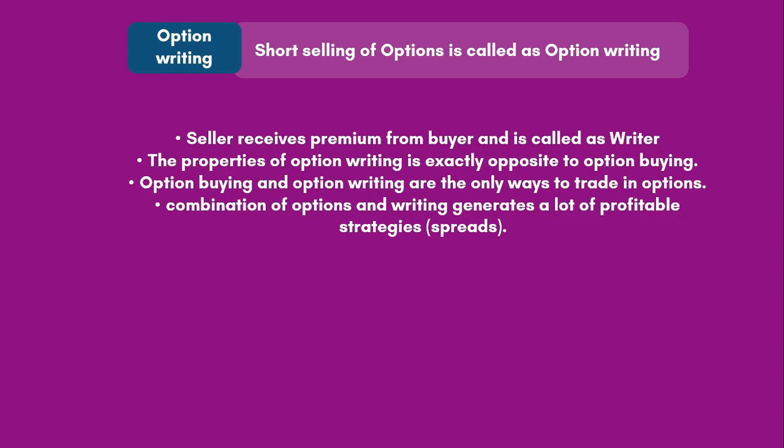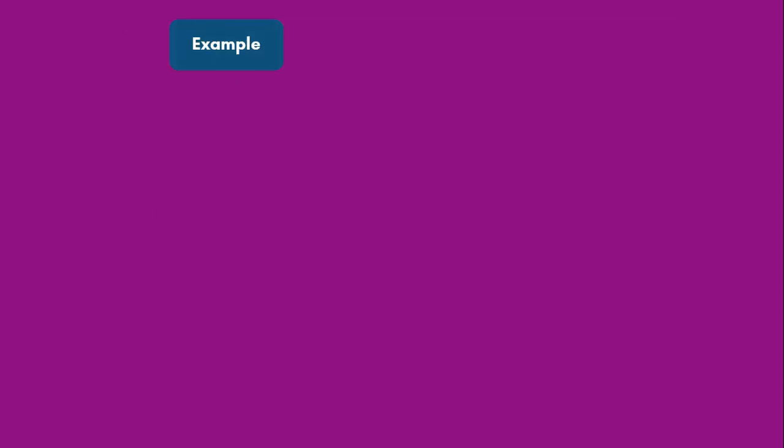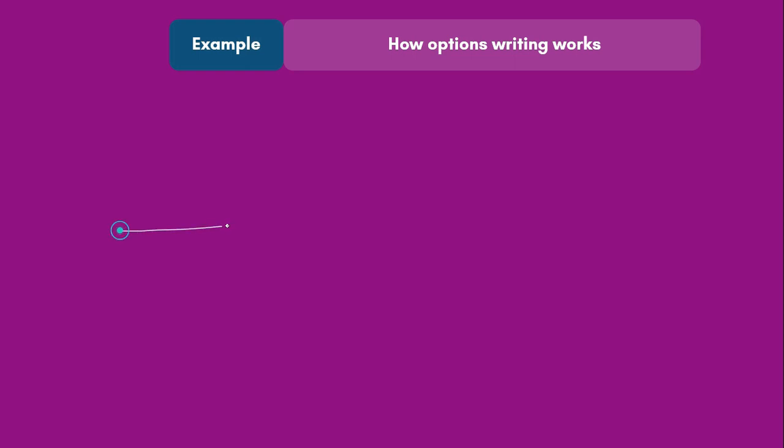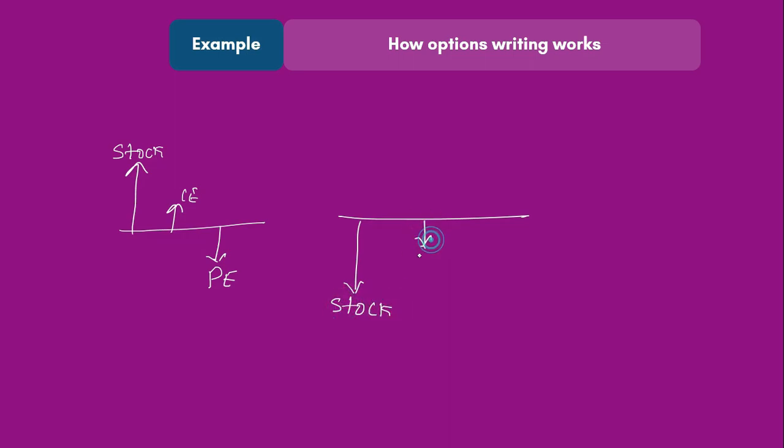So let me give you an example of how option writing works. In the previous lessons we have learned that if a particular scrip, let us say a stock or an index, goes up, the corresponding call goes up and the corresponding put goes down. Also we learned that if the stock goes down, the corresponding call goes down and put goes up. Now in the previous lessons, what we spoke about was if a stock goes up, that is if the stock is bullish, we buy a call at a lower price, and when the prices go up we sell at a higher price.